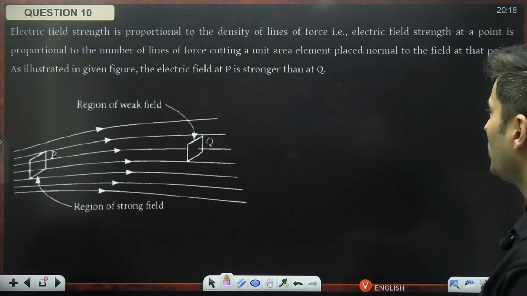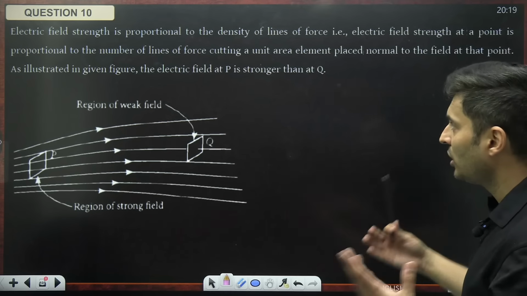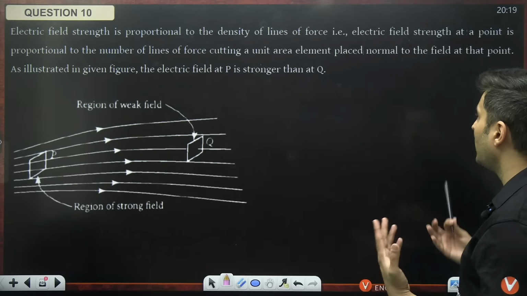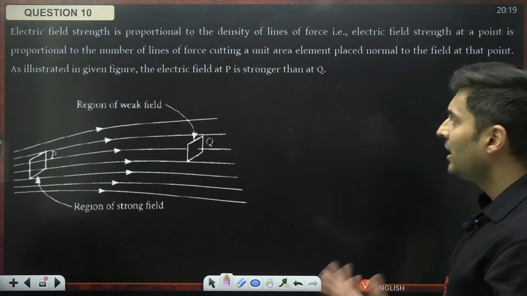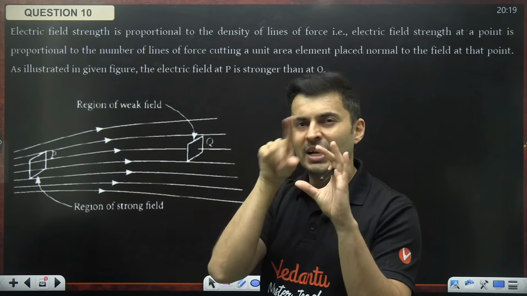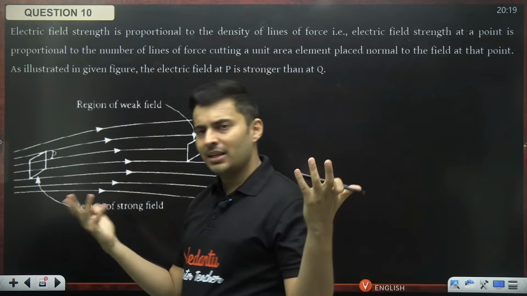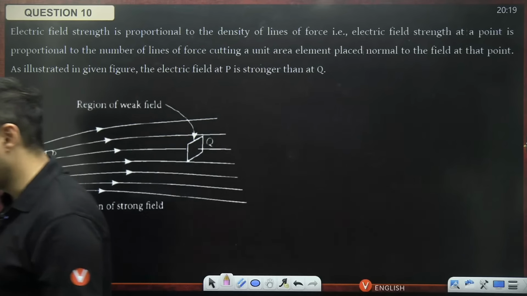Electric field strength is proportional to the density of lines of force. Electric field strength at a point is proportional to the number of lines of force cutting the unit area placed normal to the field at that point. Illustration is given. So if the field lines are closer, more lines will be passing through or cutting through that area. It is a strong electric field. If it is far away, then it is a weak electric field, standard concept.